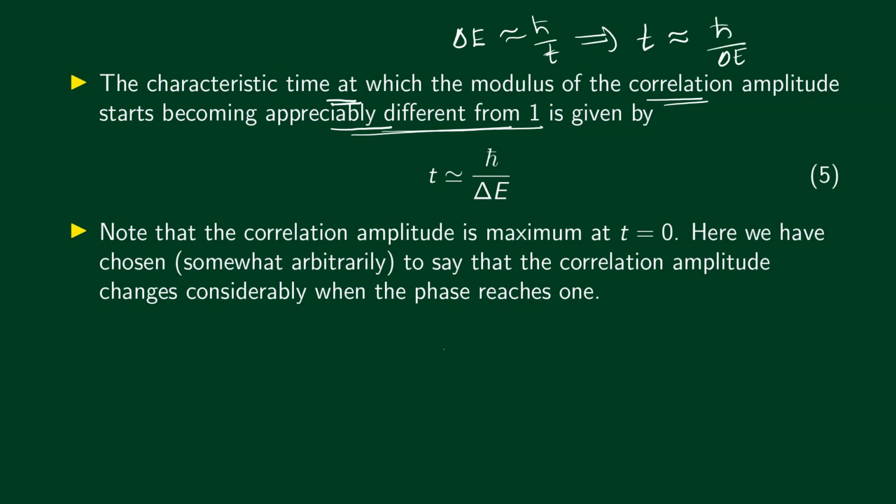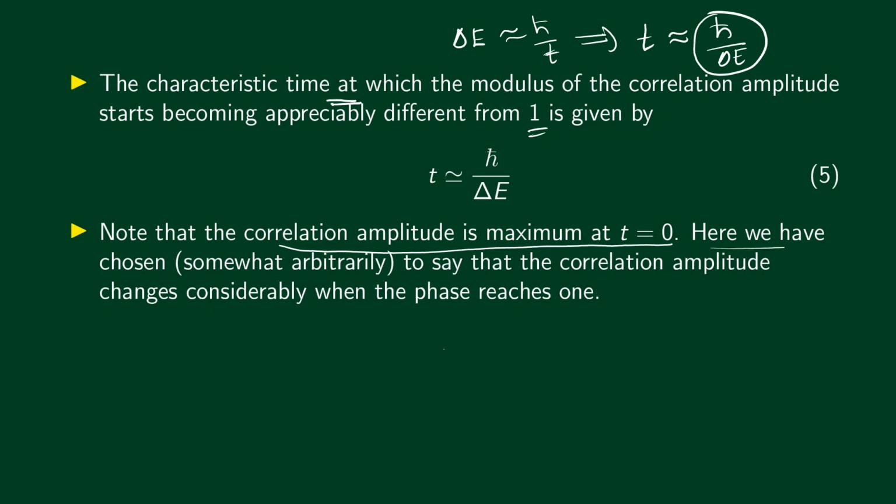So we start at time t equal to 0. At that time the correlation amplitude is 1, and when time becomes h bar divided by delta E, then the correlation amplitude will become appreciably different from 1. As we said earlier, the correlation amplitude is maximum at t equal to 0.